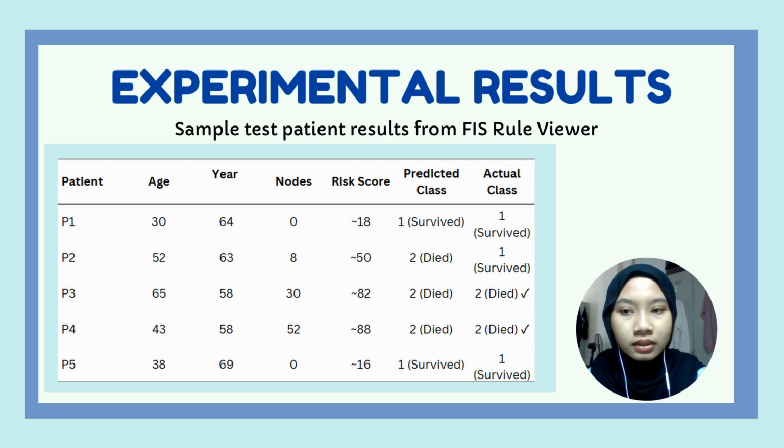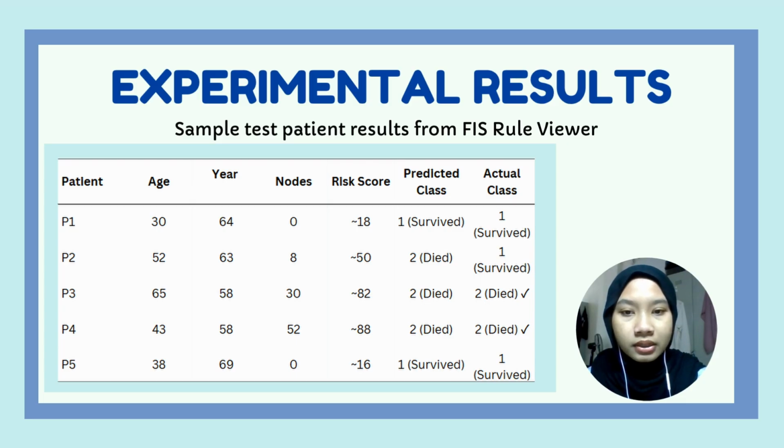Patient P1, a 30 years old patient, operated in 1964 with 0 positive nodes. Received a low risk score of 18, correctly predicted as a class 1. Patient P3, age 65, operated in 1958 with 30 positive nodes. Received a risk score of 82. Correctly predicted as a class 2.